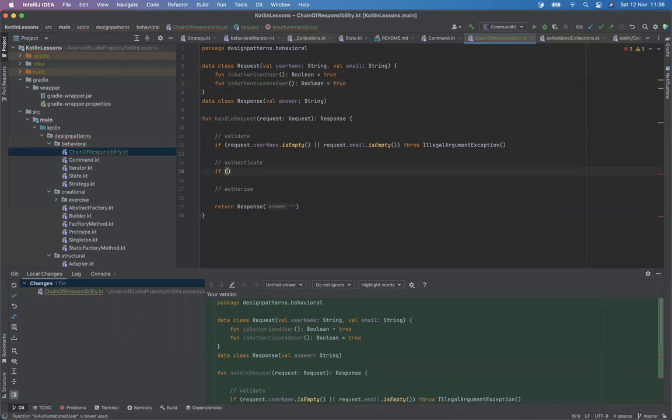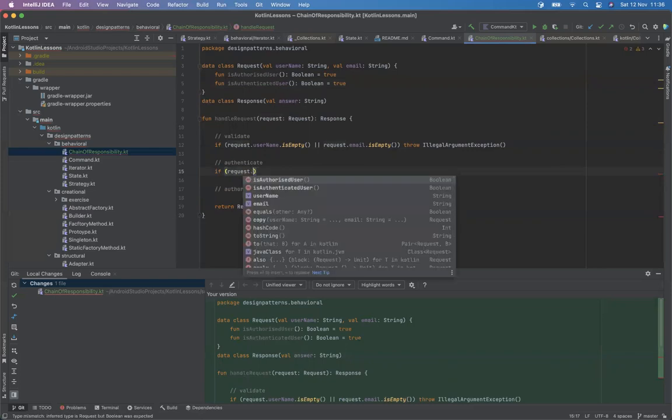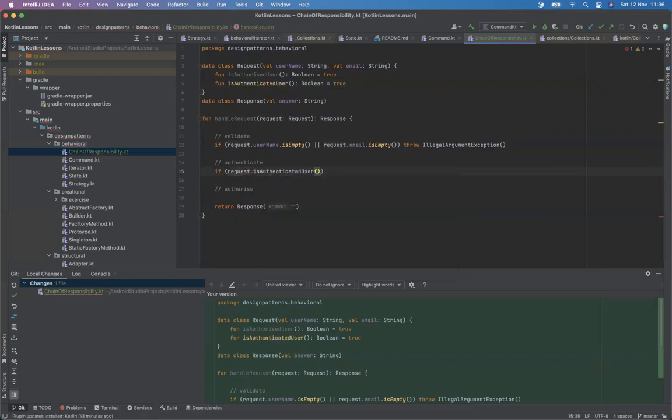So we can simply get the request's authenticated user here. If it's not authenticated, we can throw. You see what I mean? Same goes here for authorizing, but this time it's authorized. We can throw.